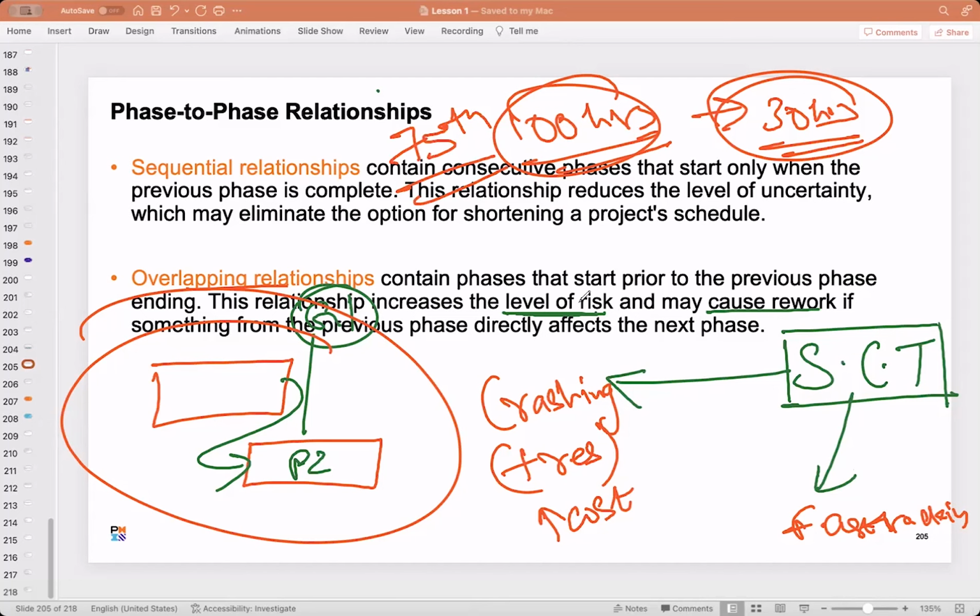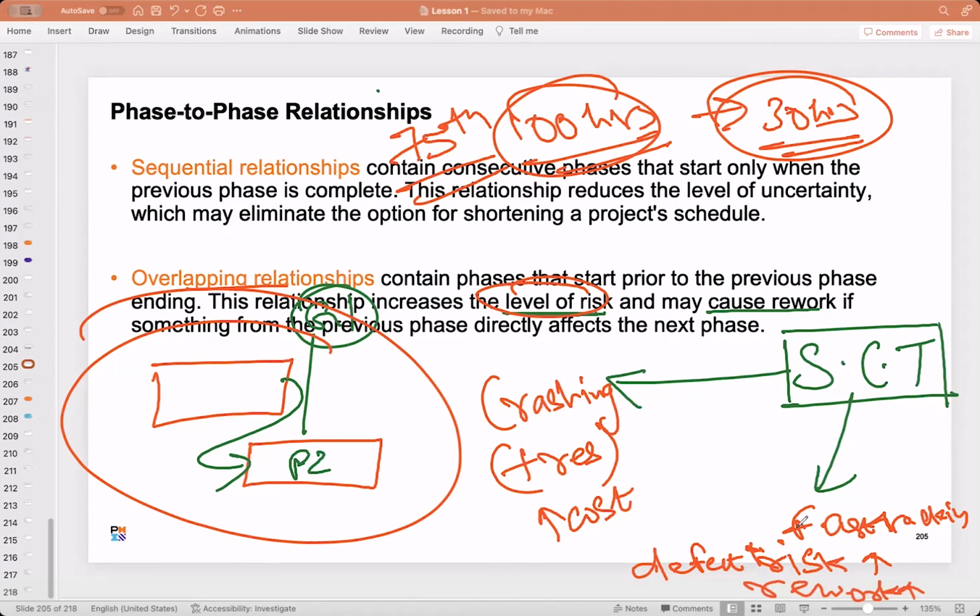So what is the problem of fast tracking? It increases the level of risk. Risk will increase, please note. Rework may also increase. Is that clear? Risk may increase. Defect may increase. These are the repercussions. So there are 2 schedule compression techniques: crashing and fast tracking. This is not there in the slide. Please note it down. Okay.